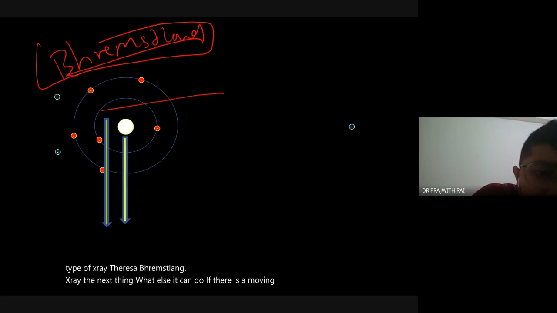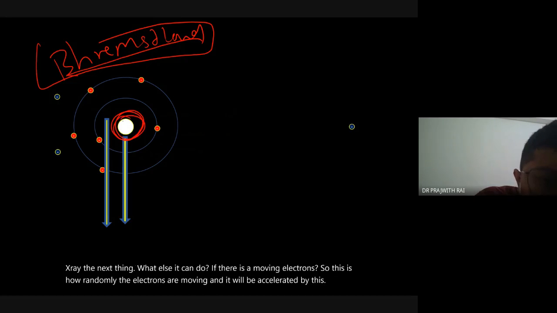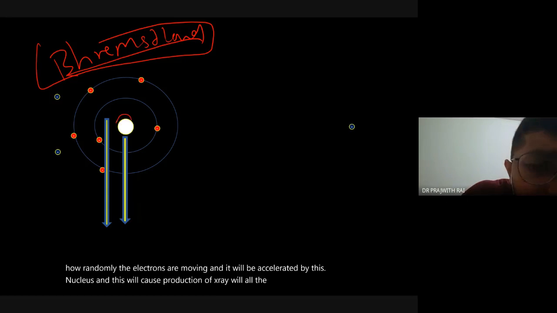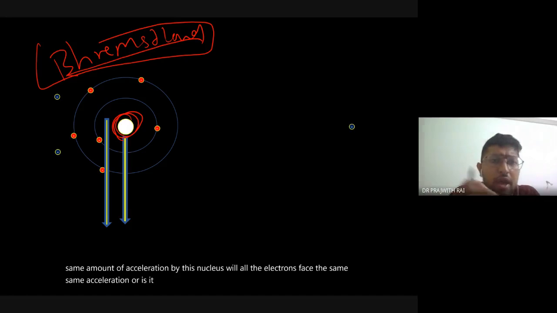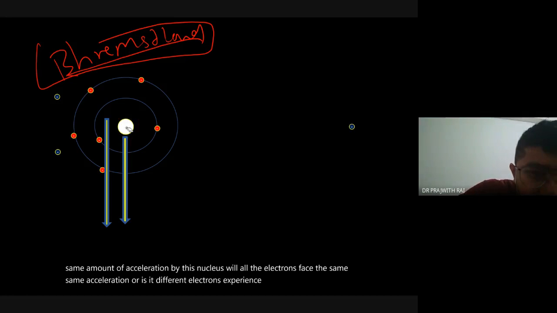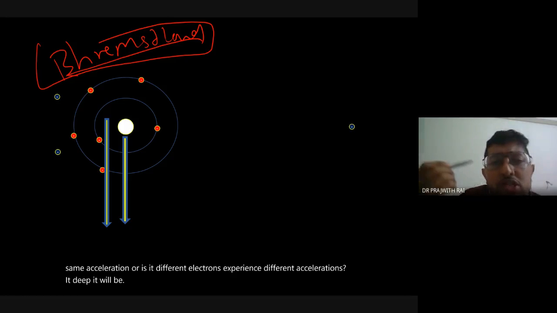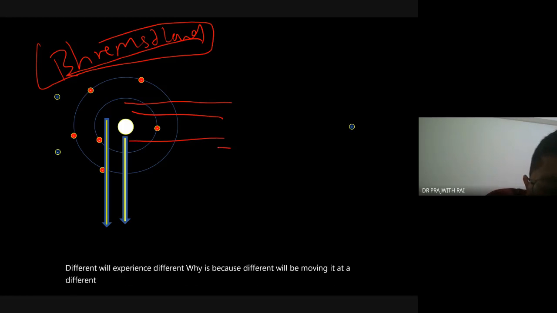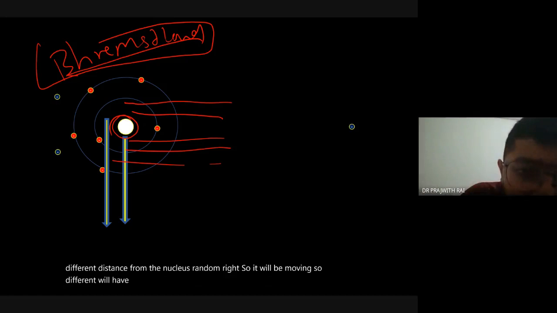So this is how randomly the electrons are moving, and they will be accelerated by this nucleus, and this will cause production of X-rays. Will all the electrons face the same acceleration, or do different electrons experience different acceleration? It will be different acceleration. Why is this? Because different electrons will be moving at a different distance from the nucleus. It's random, right? So different electrons will have different distances from the nucleus.